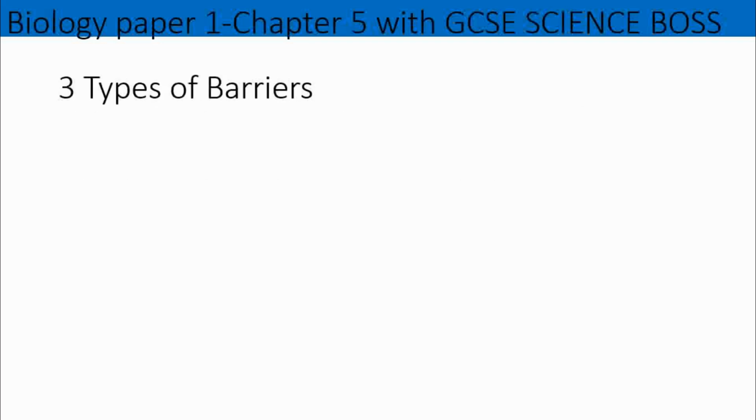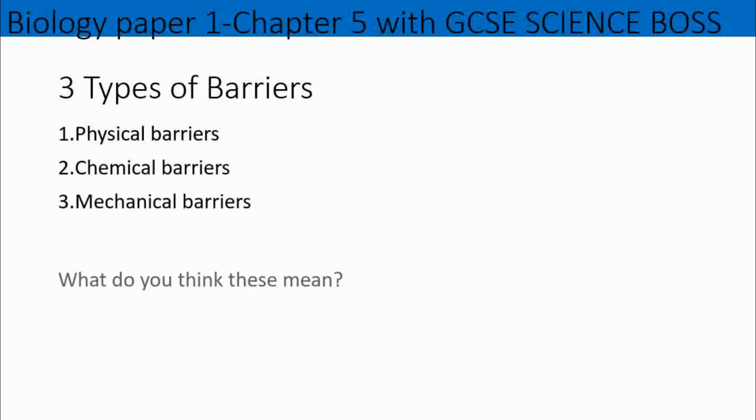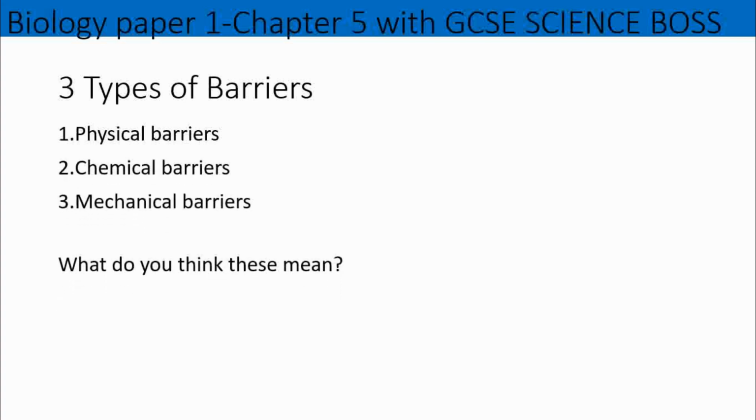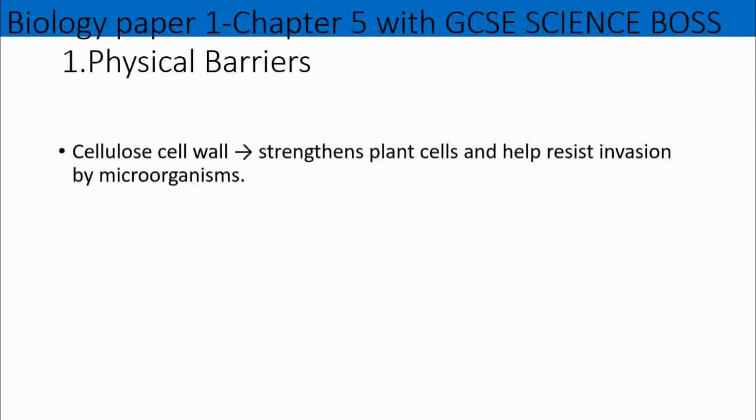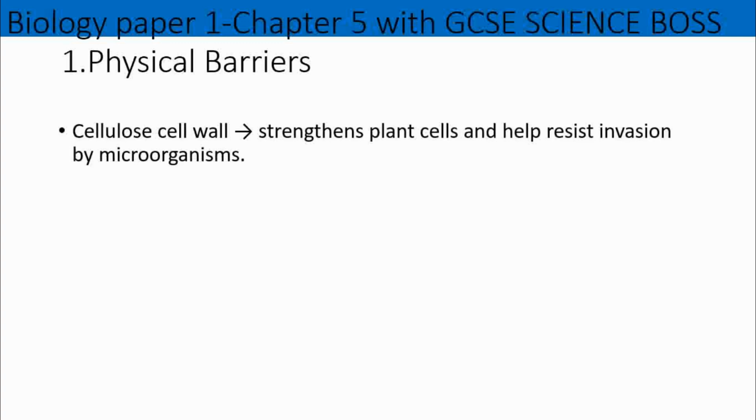Now, plants also have their barrier system in place. Plants have their physical barriers, they have their chemical barriers, and they also have their mechanical barriers. And we're going to look now at each of these, and some examples. So for the physical barriers, plants have their cellulose walls in place, first and foremost, which gives them strength and helps to prevent invasion from certain pathogens.